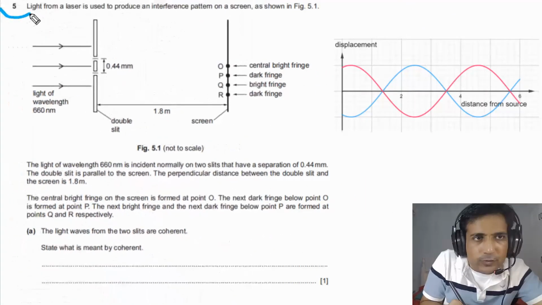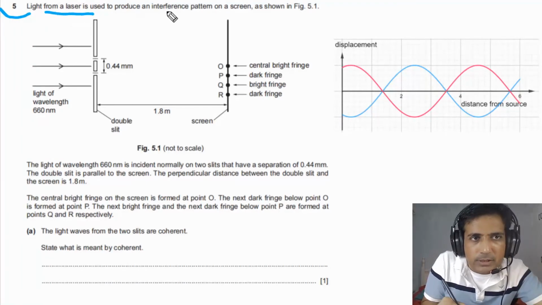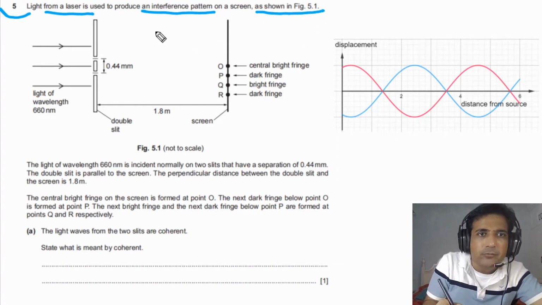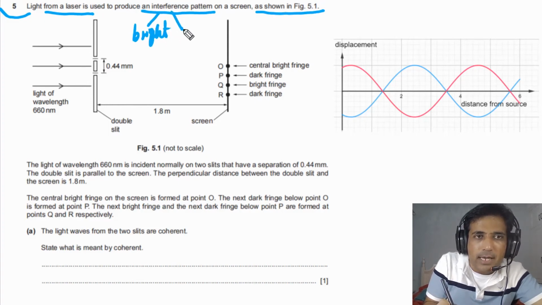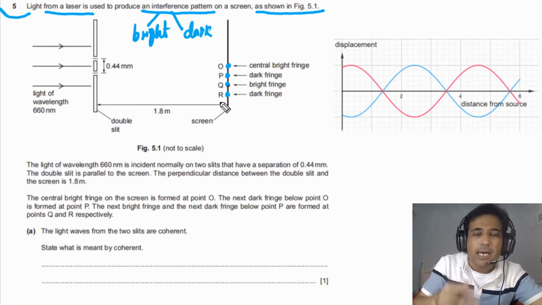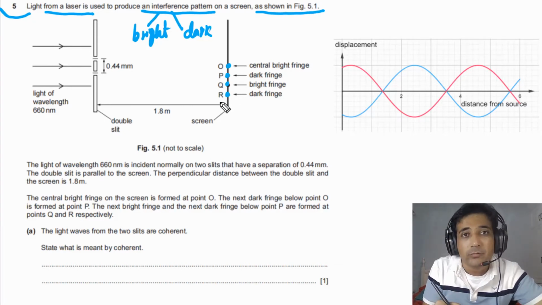For question number 5, it is given to us that light from a laser is used to produce an interference pattern on a screen as shown in figure 5.1. Interference pattern means that you will see bright and dark fringes on the screen and that is called interference pattern. As you can see here, at the center we have the center bright fringe, then we have a dark fringe, then a bright fringe and then a dark fringe. And this pattern is called an interference pattern.